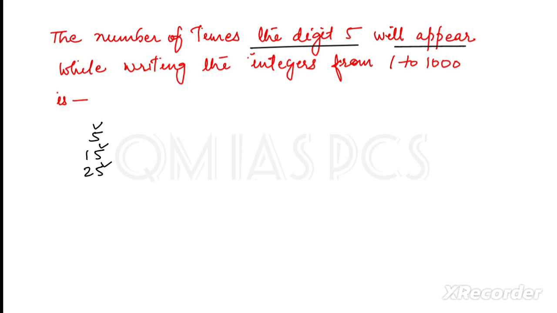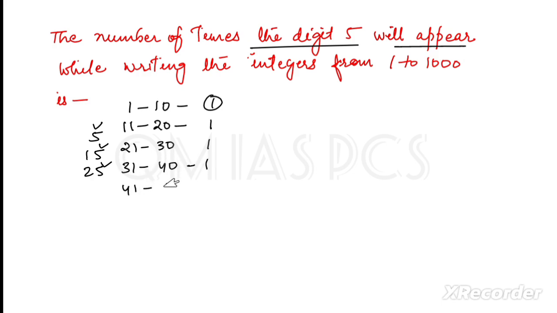So my solution is, when we see from 1 to 10, it will be 1 time, that means only 5. From 11 to 20, only 15, that is 1 time. From 21 to 30, again 1 time. 31 to 40, it will be 1. 41 to 50, how many times? 45 and 50 here. In 45 there is one 5, and in 50 there is one 5, so it will be 2 times.